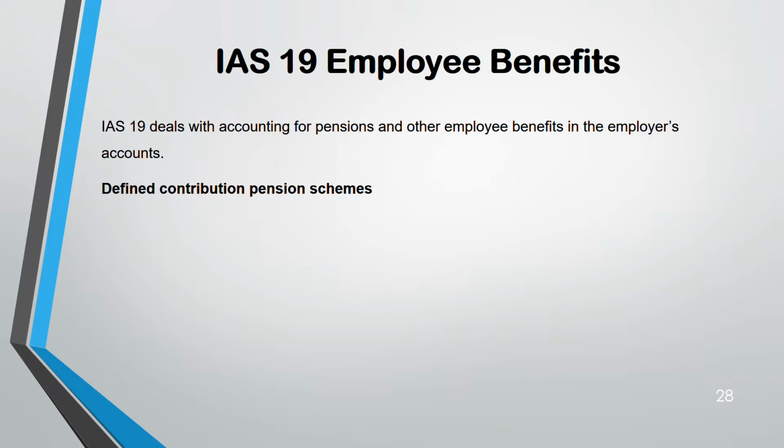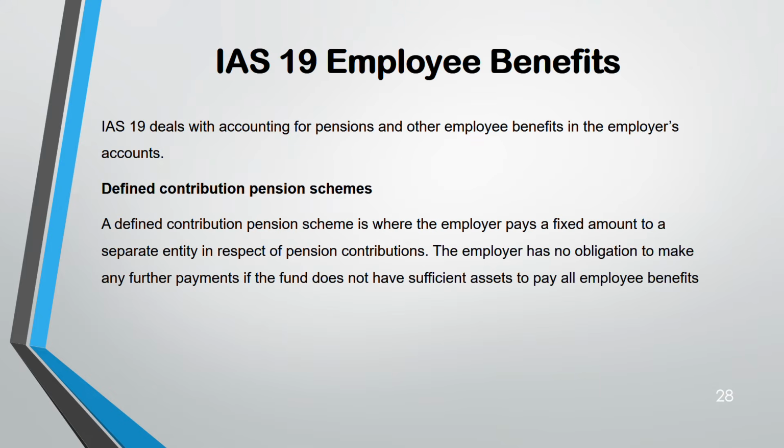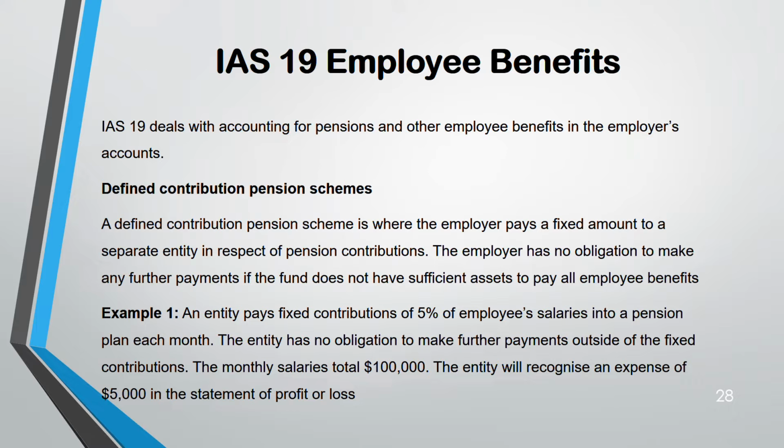So IAS 19 deals with pensions and other employee benefits. There are two types of pension scheme: defined contribution and defined benefit. A defined contribution pension scheme is a fixed amount of contribution. Beyond that, the employer has no obligation to pay any further payment into the fund. Example 1: the fixed contribution is 5% of the employee's salary. Let's say the salary is 100,000. So 5% of 100,000 is 5,000. That means every year 5,000 will be recognized as an expense.